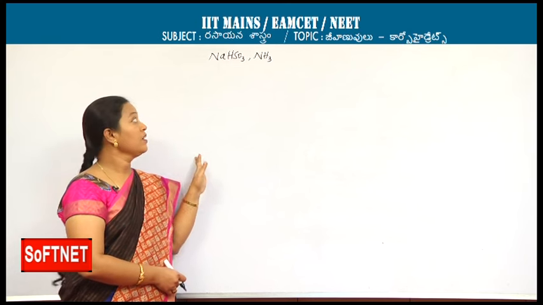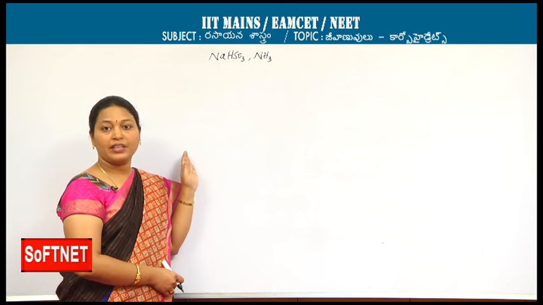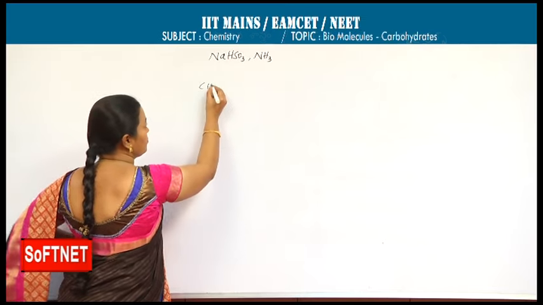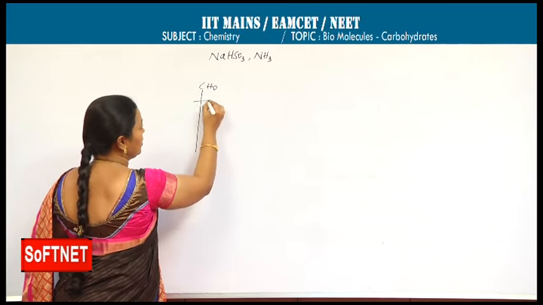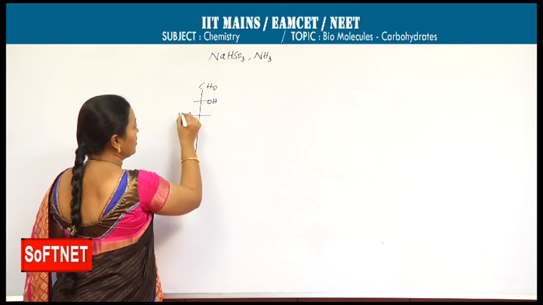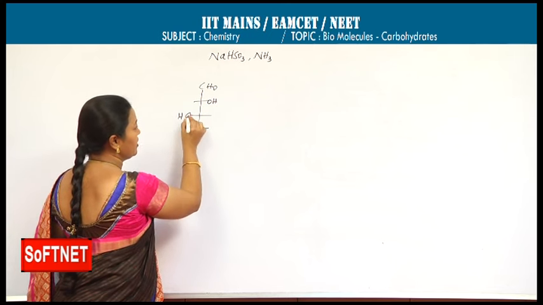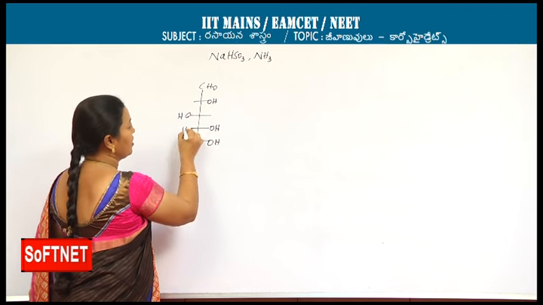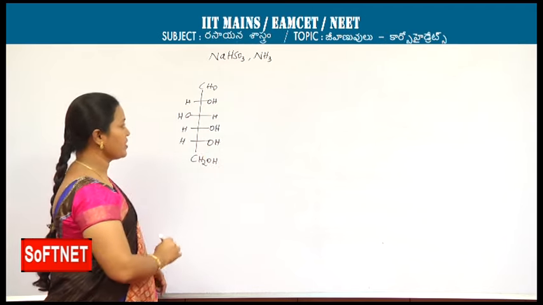So we will write closed structures, nothing but ring structures, for the glucose. Now I am writing ring structures for the glucose. It is the open chain. It's simple to remember: C2 with OH right side, C3 with OH left side, C4 and C5 OH groups on the right side. It is the open chain structure.